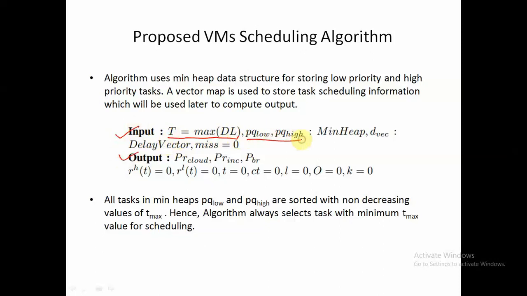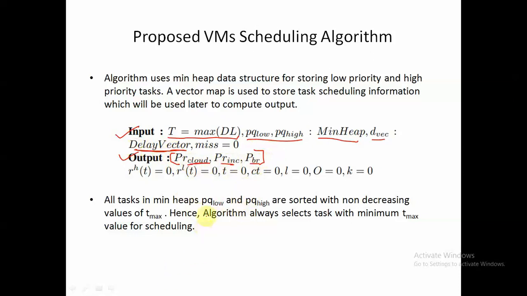PQ low and PQ high are the two data structures that we will be using, min heap data structures actually. And dvec is the data structure that we will be using to store each task and its delay slots. And finally our output will be the profit of the cloud broker, the revenue of the cloud broker, as well as the investment cost of the cloud broker.